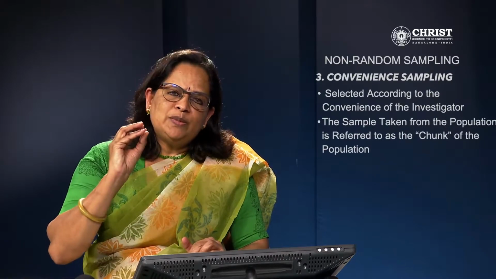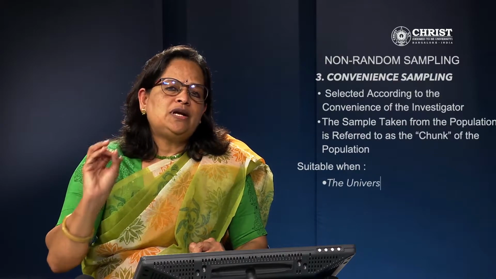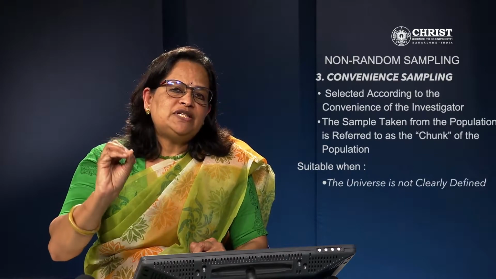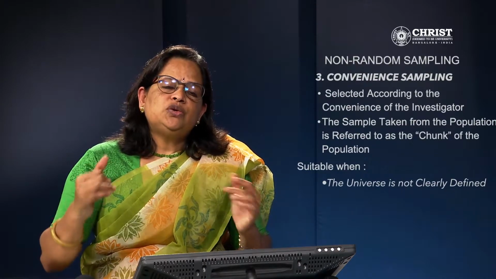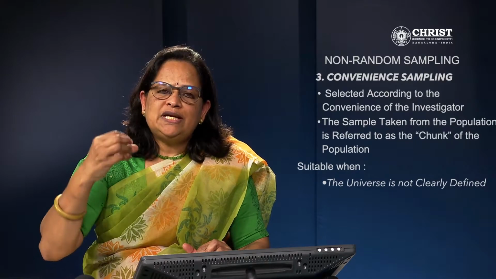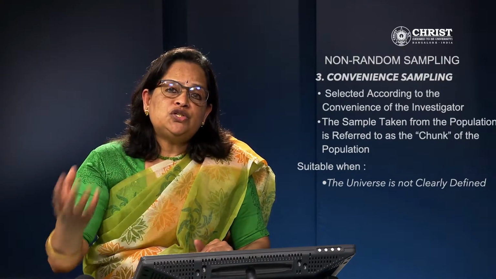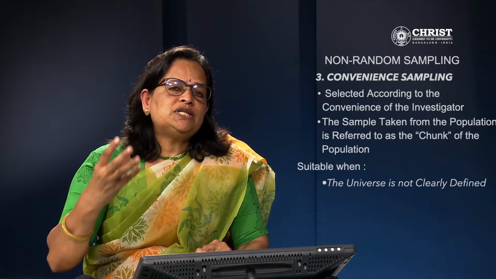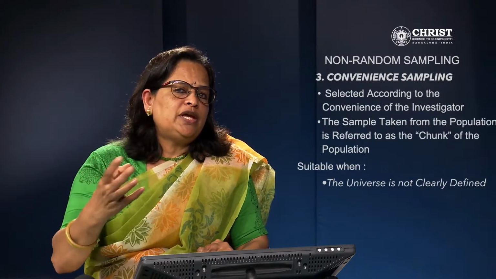But this method is quite useful and suitable when the universe is not clearly defined. If the universe is not clearly defined, for example an accident site, you don't know who all have witnessed it. So immediately you have to go to the spot and collect the information. TV correspondents or news channel reporters use convenience sampling because they want quick information.